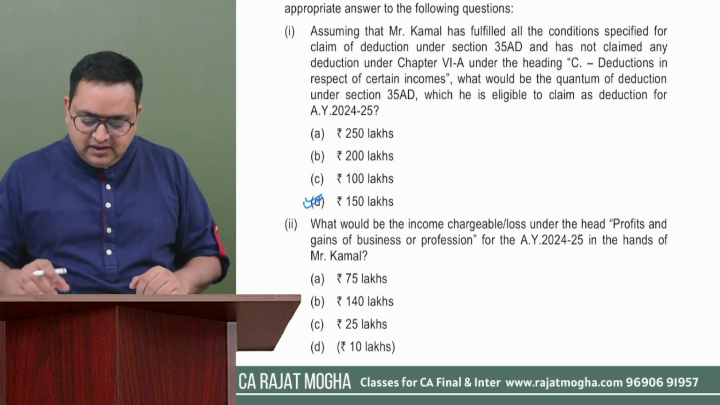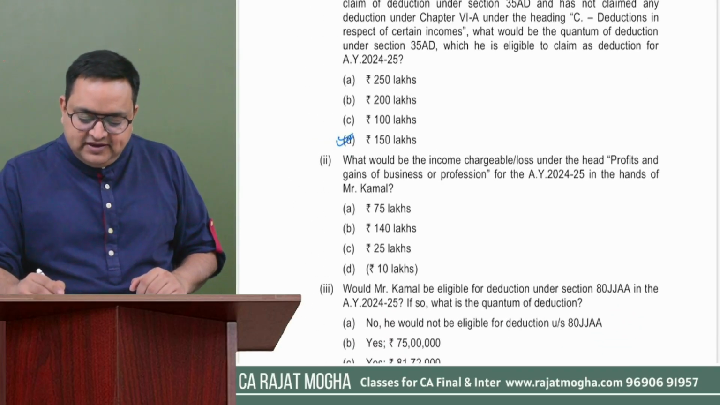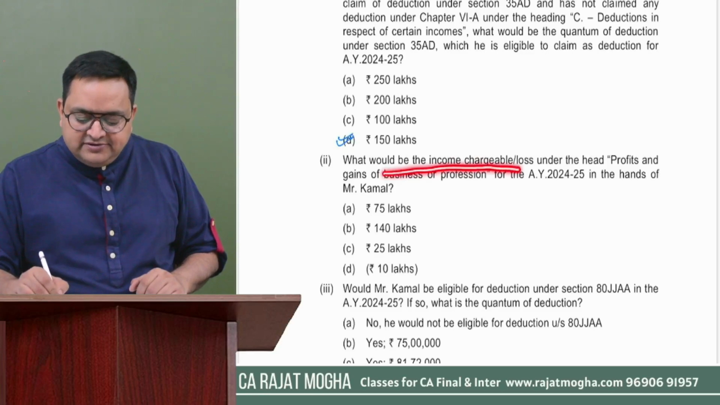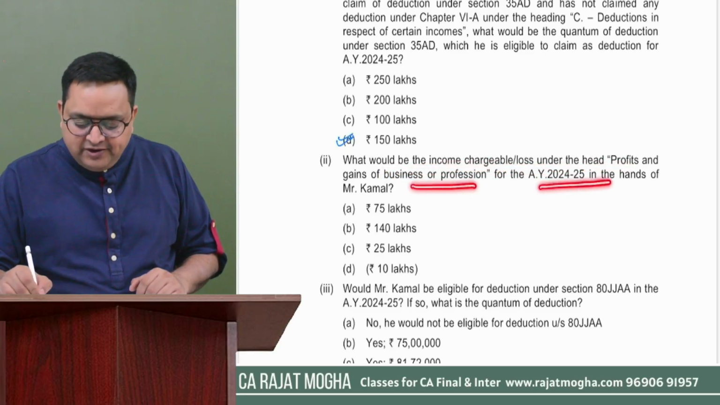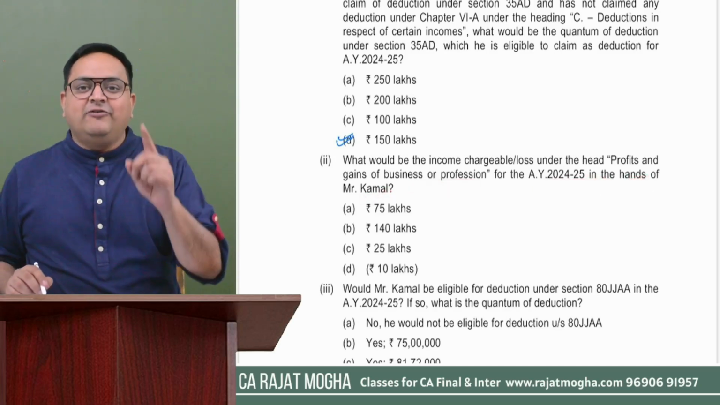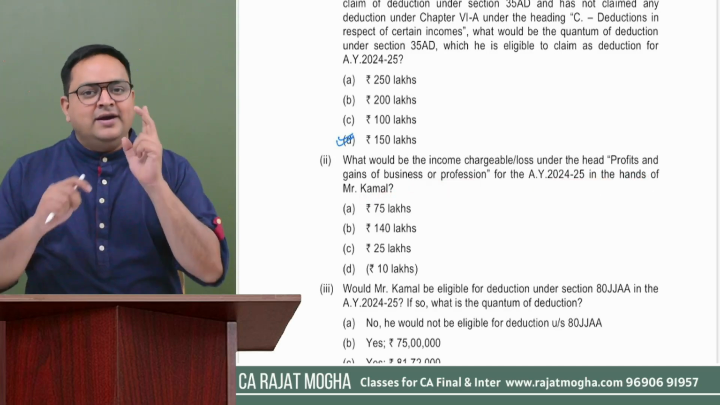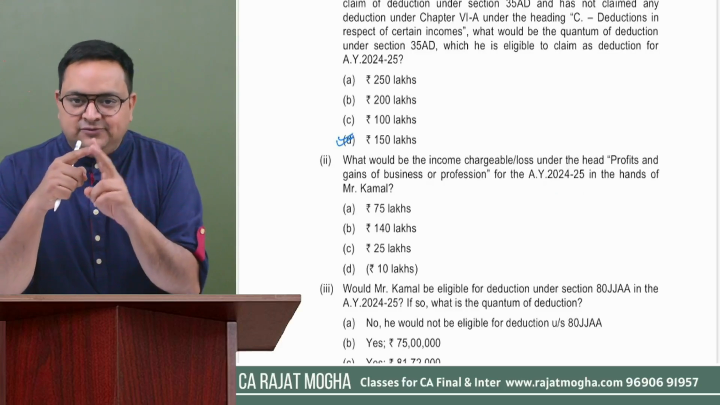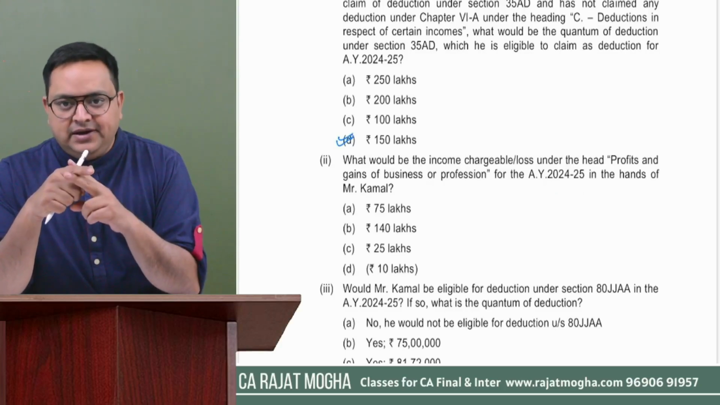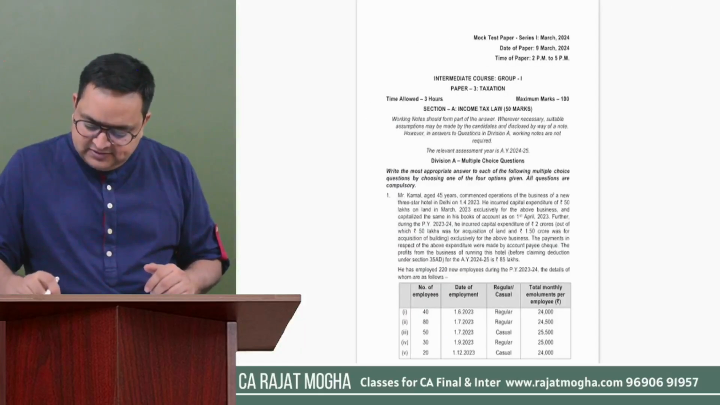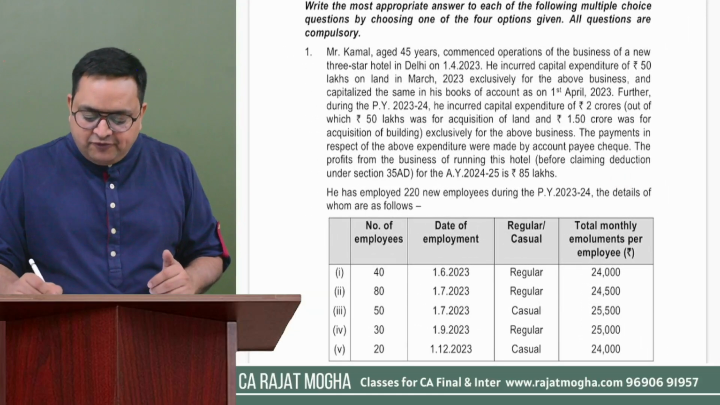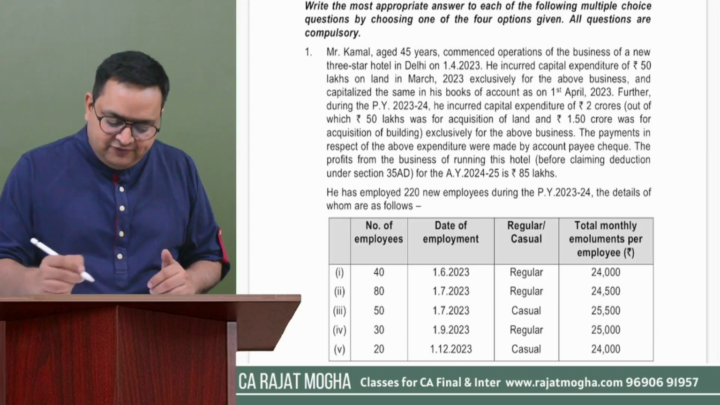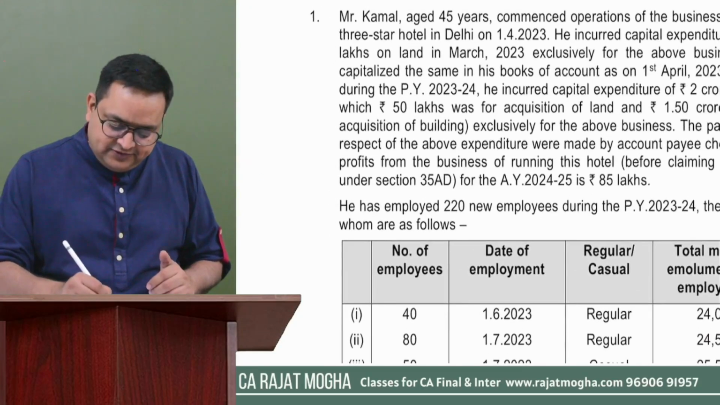Correct? Second question says, what would be the income chargeable or loss under the head PGBP of the business for the assessment year 24-25 in the hands of Mr. Kamal? Now you have to calculate his PGBP income. We understand that there are two businesses. One is a 3-star hotel, one is a 4-star hotel. The 3-star hotel is the one where this person has commenced the business in this year itself. We have profits of 85 lakh from this business.